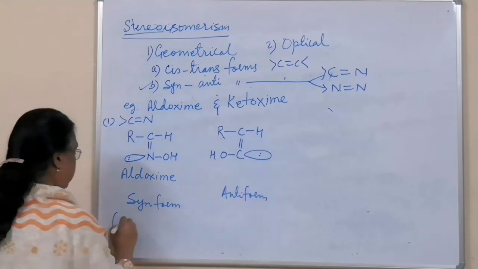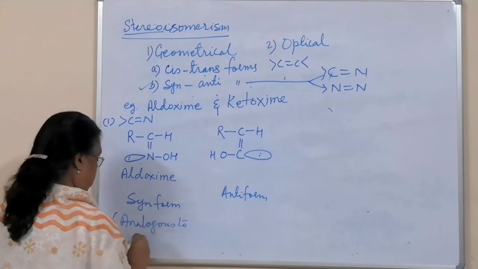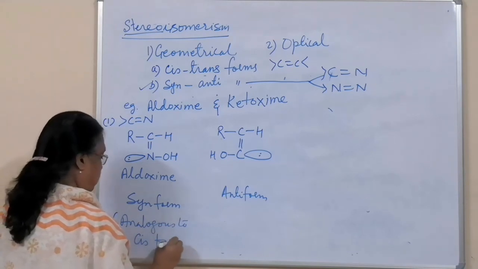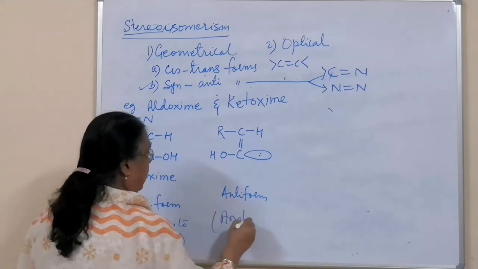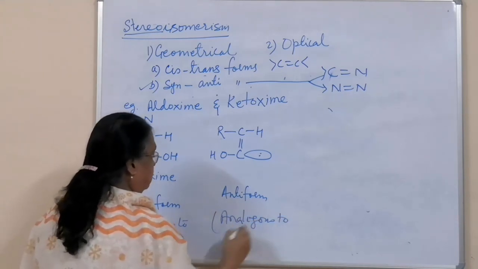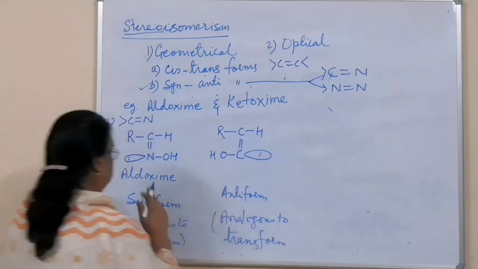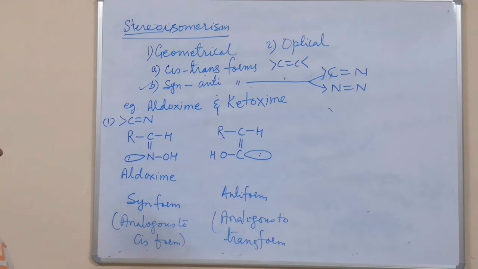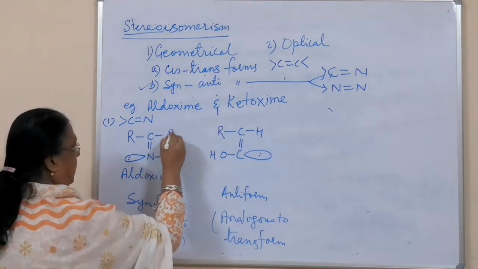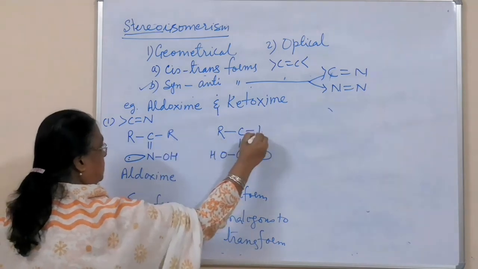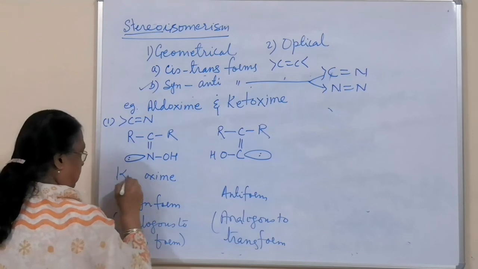Syn form is analogous to cis form or cis isomer, and this is analogous to trans form. So this is your aldoxime. If you have to do for ketoxime, then this H you will replace by R. If this H is replaced by R, then it will become ketoxime.